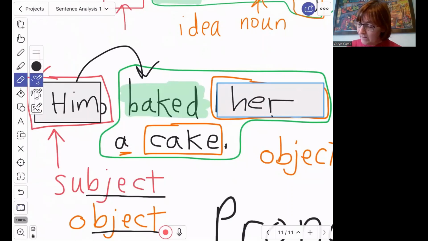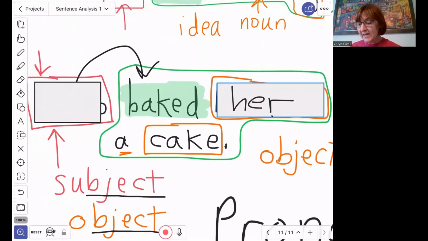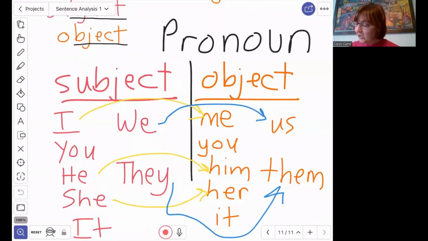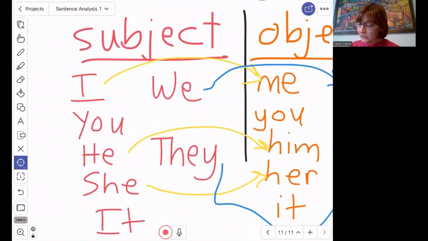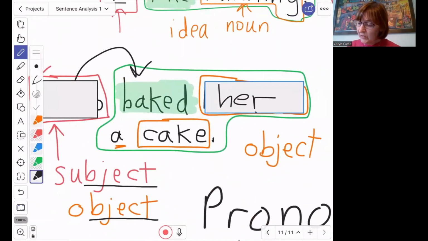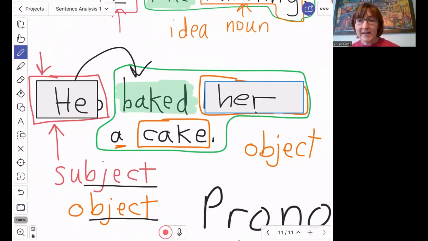So why not? Because Pablo is the subject of the sentence. It's who the whole sentence is about. So we need to go look at our subject list. He. We need to use he. So here in our sentence, we're going to put he baked her a cake.